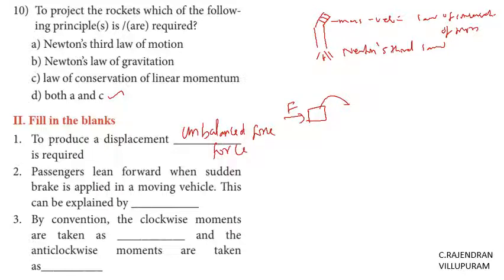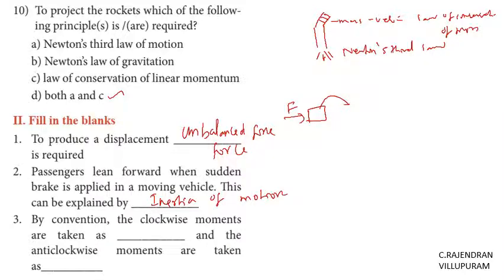The passenger leans forward when a sudden brake is applied in a moving vehicle. This can be explained by... When we are going in a vehicle and brake suddenly, what do we do? We lean forward. Why? There are three types of inertia: inertia of rest, inertia of motion, inertia of direction. Here our body continues to be in the motion state. So here the answer is inertia of motion.